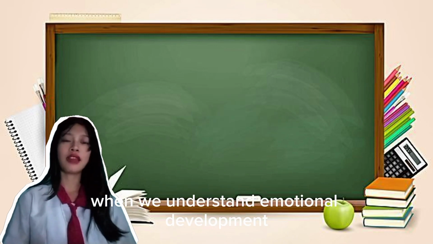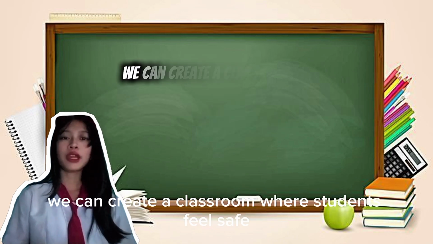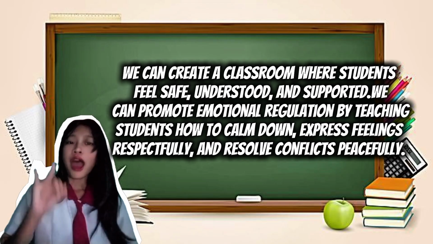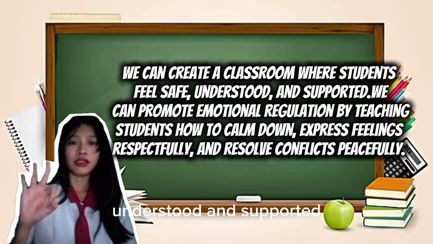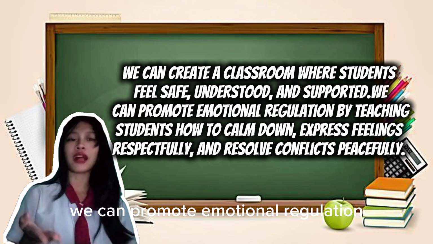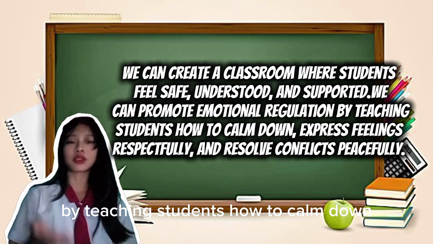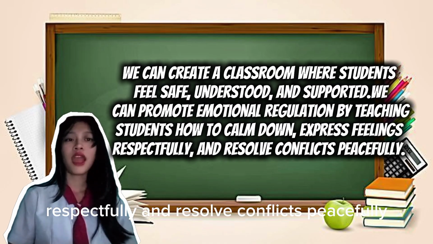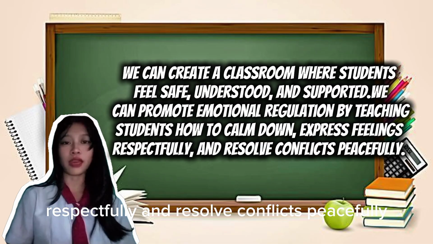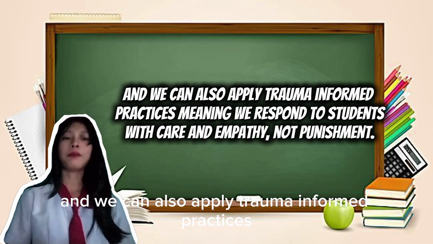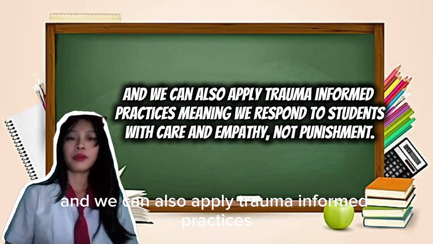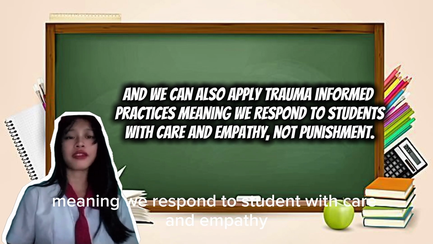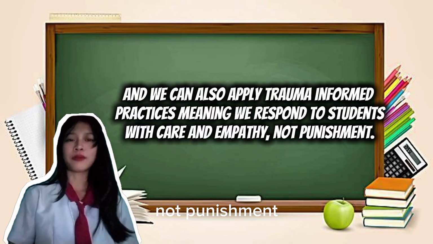When we understand emotional development, we can create a classroom where students feel safe, understood, and supported. We can promote emotional regulation by teaching students how to calm down, express feelings respectfully, and resolve conflicts peacefully. And we can also apply trauma-informed practices, meaning we respond to students with care and empathy, not punishment.